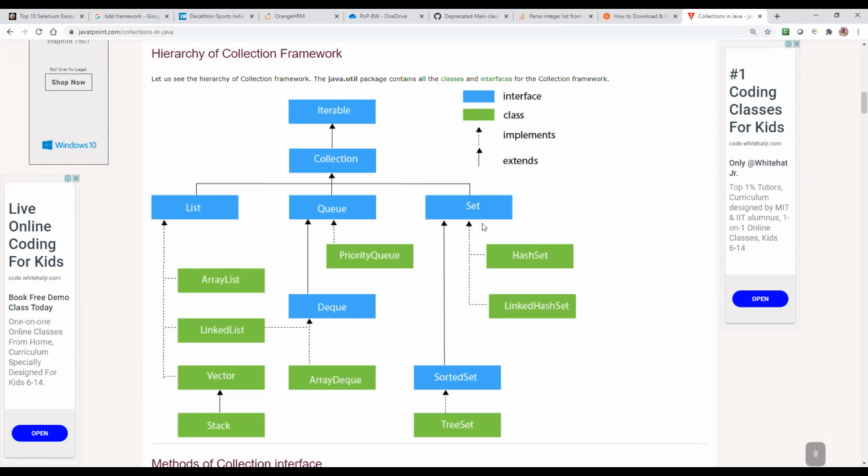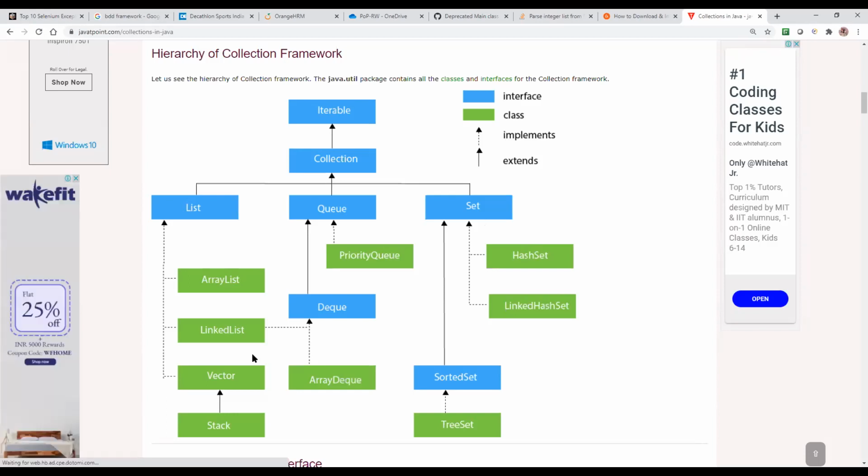In collections, we have three types of collections: list, queue, set. Again, in list, we have three types of list: array list, linked list, vector. Mostly we are not using vector. We are using array list and linked list. I think Krish also wants to see these programs: array list, linked list, and hash set.